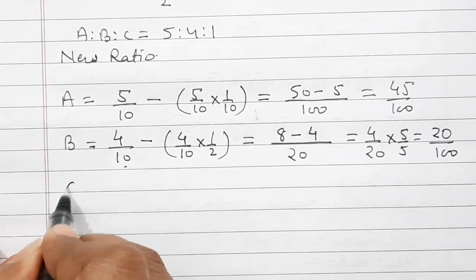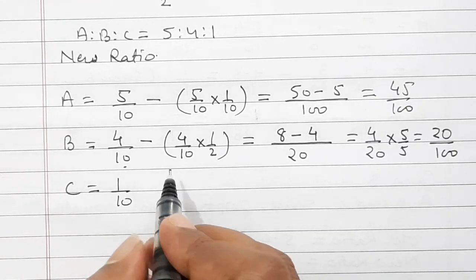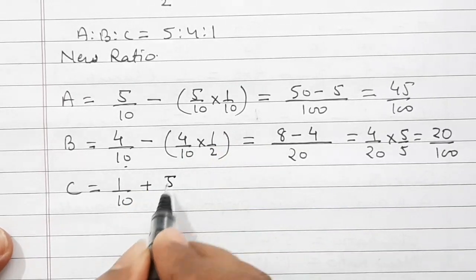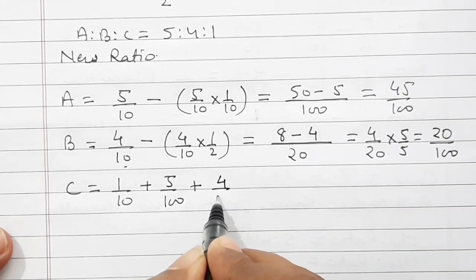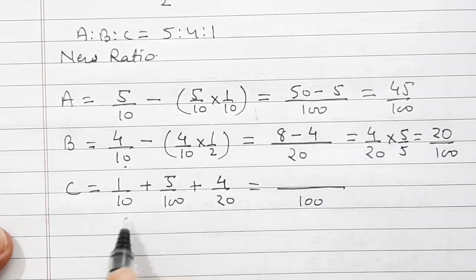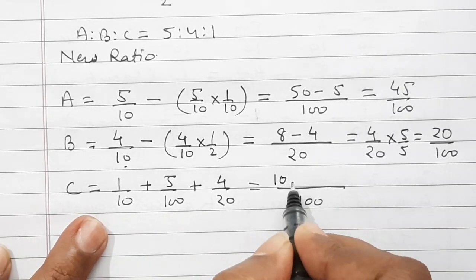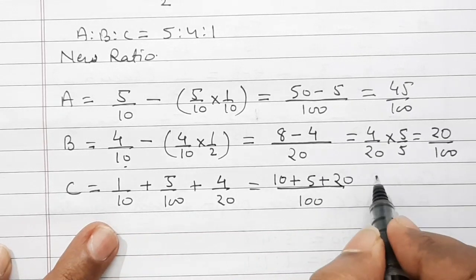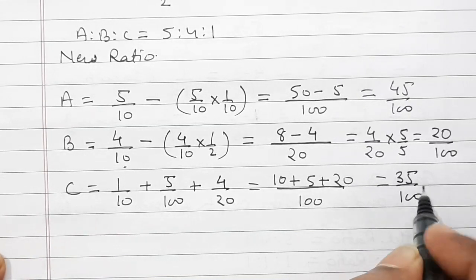And for C is equal to 1 by 10 and plus whatever he is receiving from A, that is 5 by 100, and whatever he is receiving from B, that is 4 by 20. If we take LCM here it will come 100 LCM, and in the numerator it will get 10 plus 5 plus 20. So it is getting how much? 35. 35 divided by 100.